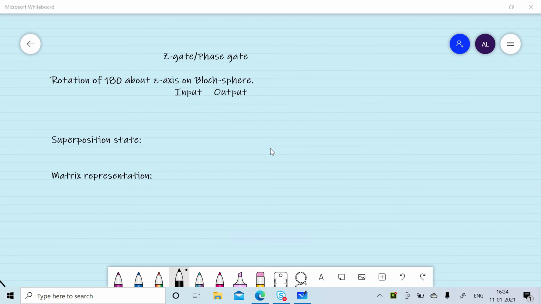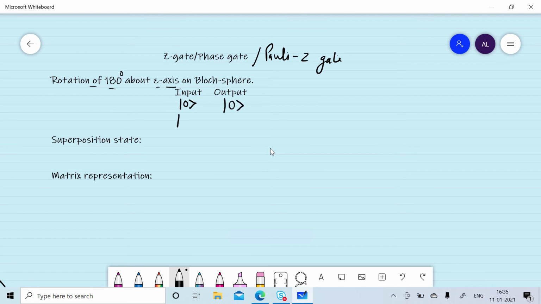Z gate is also known as phase flip gate or Pauli Z gate. Z gate can be specified by a rotation of 180 degrees about Z axis on Bloch sphere. If we give input qubit in 0 state, we will get output state in 0 qubit state.